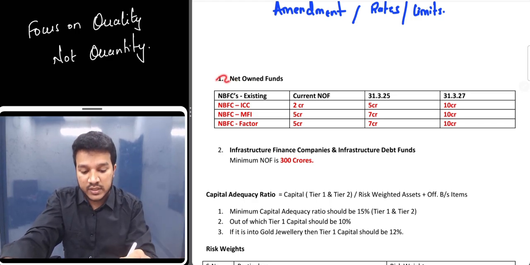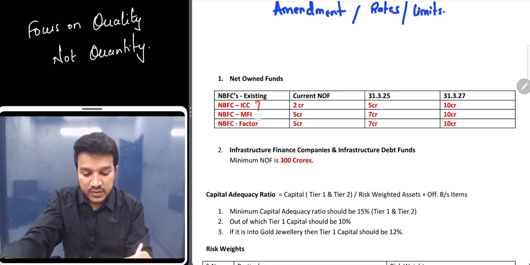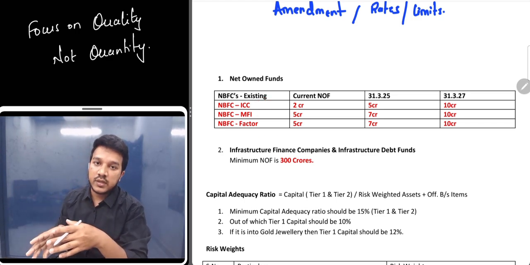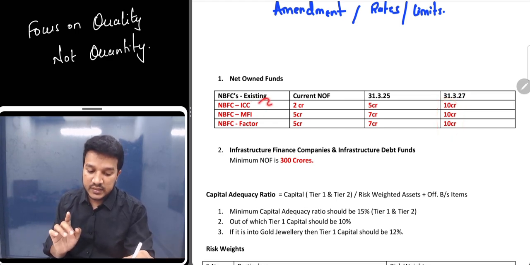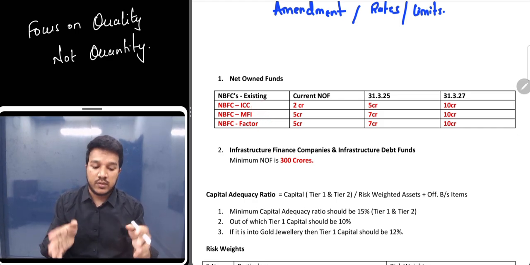So first and foremost, there is an amendment in net owned funds. Okay, so let's see. This is for NBFCs which are already existing. Any new NBFC which is incorporating now has to have net owned funds of 10 crores. But for already existing NBFCs, that is NBFC-ICC, NBFC-MFI, NBFC-Factor, there is a cushion period that is being given. Okay, let's see.